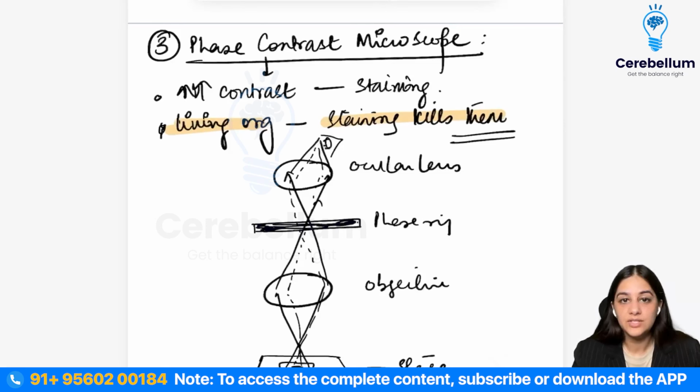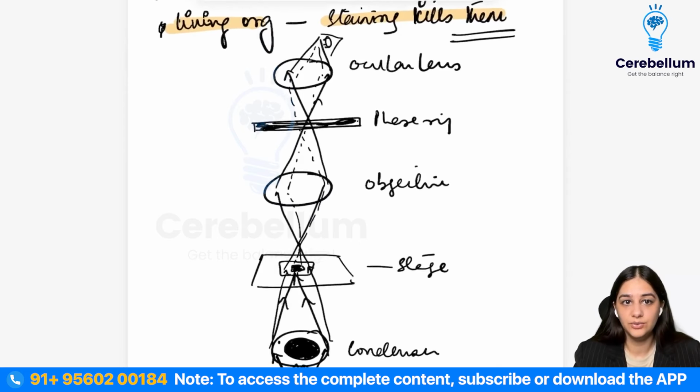So whenever we're going to stain any organism, it is going to kill that organism. Sometimes we want to see the live organism, we want to see the motility of that organism. And if we don't want to kill them by staining, we can use a phase contrast microscope. So what do they do here?